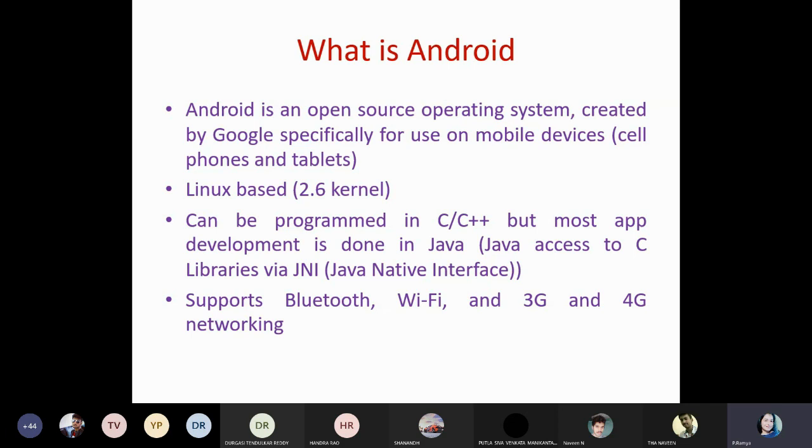Why will the majority of people prefer Java instead of C and C++ if they want to develop a mobile application on the Android platform? Compared to C and C++, Java provides higher security. Suppose, as a developer, I am going to develop an application. The first thing I need is security for my application. Without security, am I ready to develop any application? No, definitely as a developer I don't create any application without security. Because of that security purpose, the majority of people go with Java instead of C and C++.